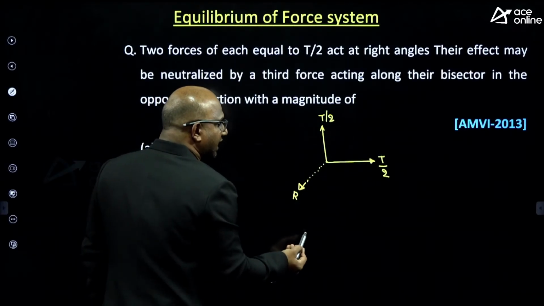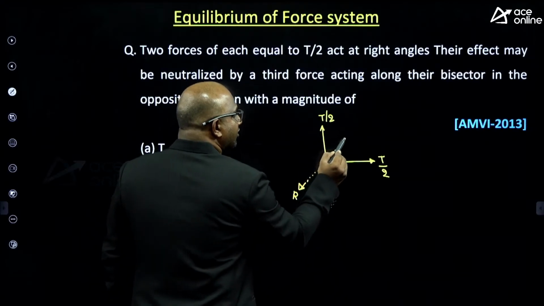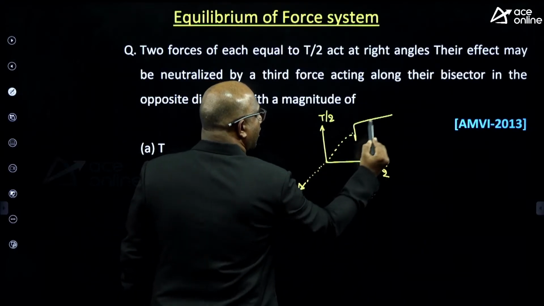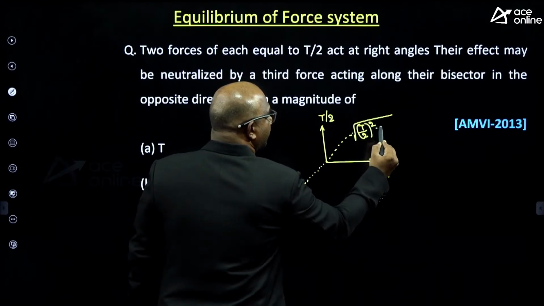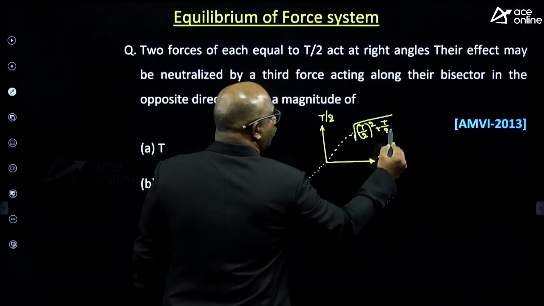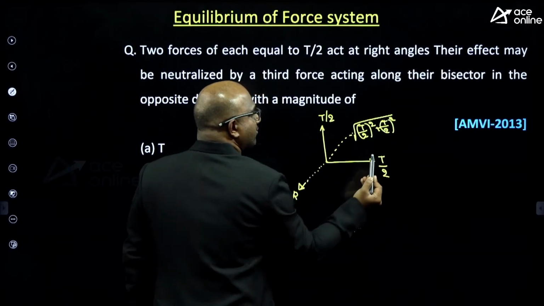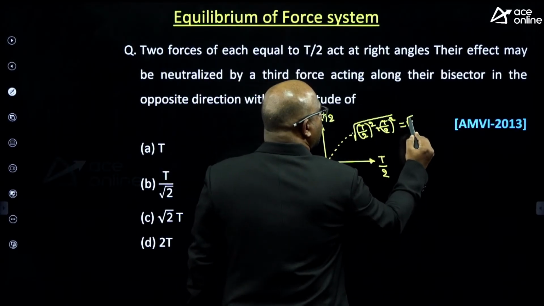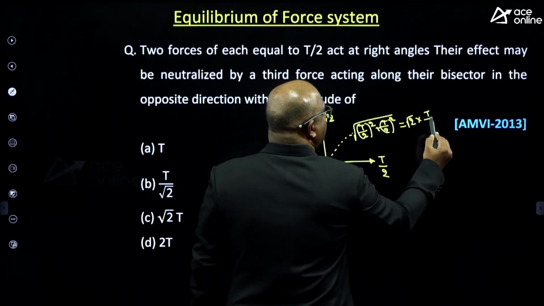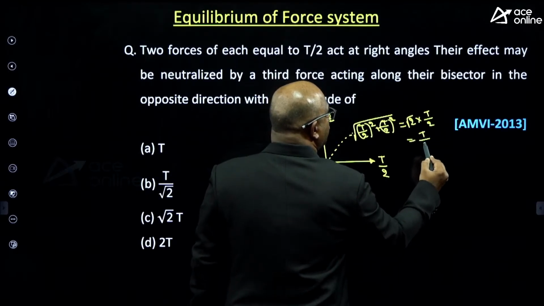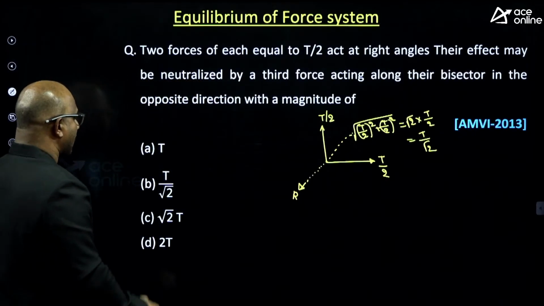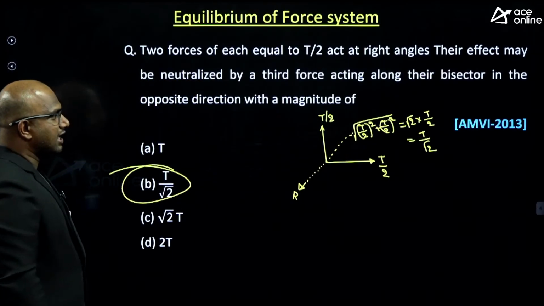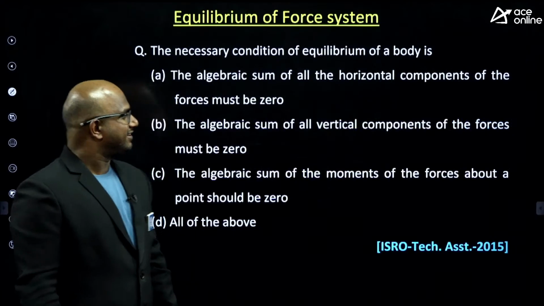How much resultant can I keep? These two will give resultant square root of T by 2 whole square plus T by 2 whole square. How much am I going to get? Root 2 times T by 2, which means T by root 2. So I have to balance with the same T by root 2. Answer is matching with option B.